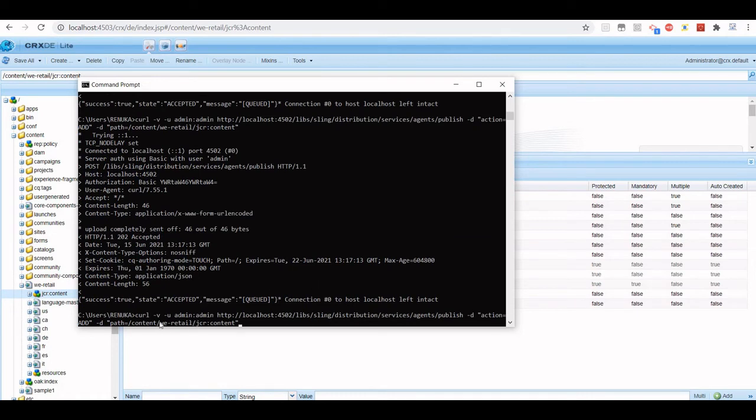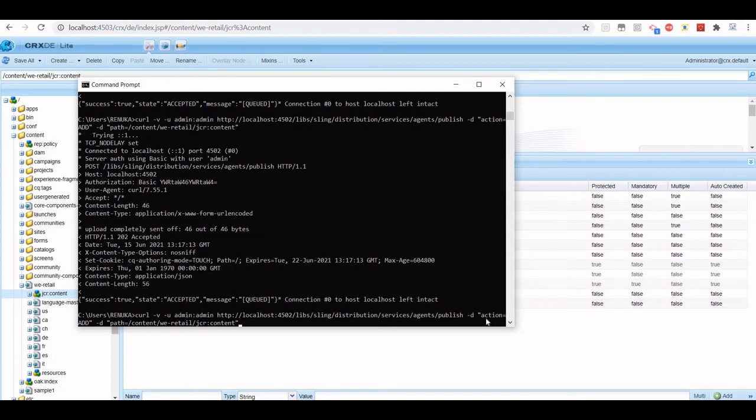If we notice it, what we are doing is passing our username and password, and then localhost colon 4502, which is your source instance, and then services agent publish, and then we have to pass this action.